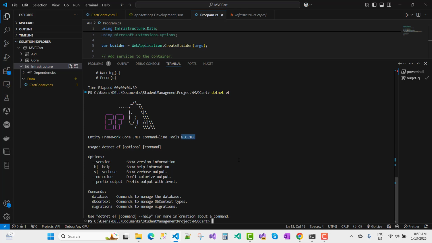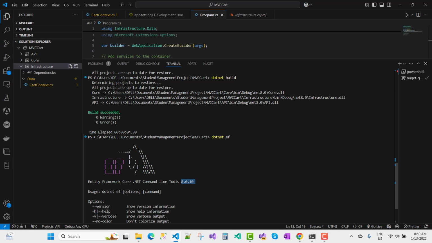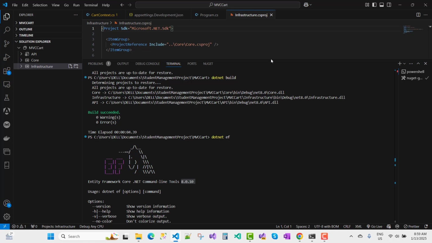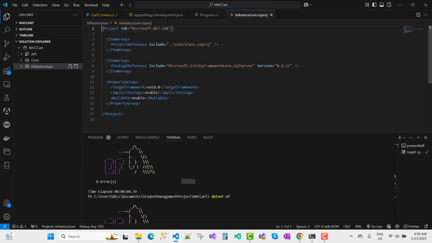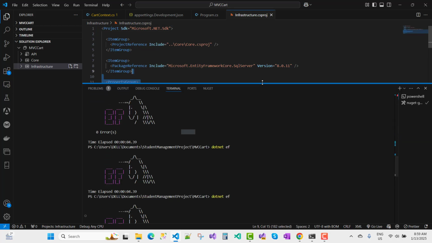I want to update this with 8.0.11, because the latest package of my infrastructure project related to .NET is 8.0.11. So I want to update my EF Core tool package.